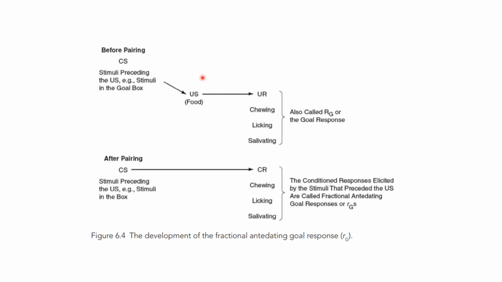Before pairing, only food is able to bring the responses like chewing, licking, and salivating. Here they are trying to pair the conditioned stimulus and the unconditioned stimulus, that is the food. After pairing, what will happen? This conditioned stimulus will be able to produce these responses, this chewing, licking, and salivating, in the absence of food. So after pairing, the conditioned stimulus will be able to produce the conditioned response, the chewing, licking, and salivating.